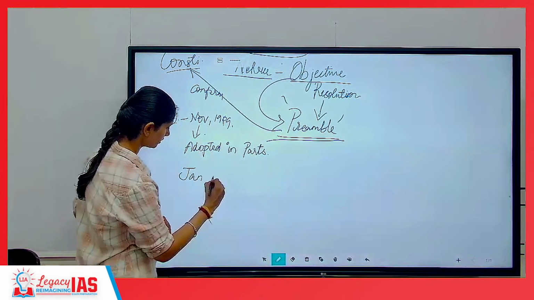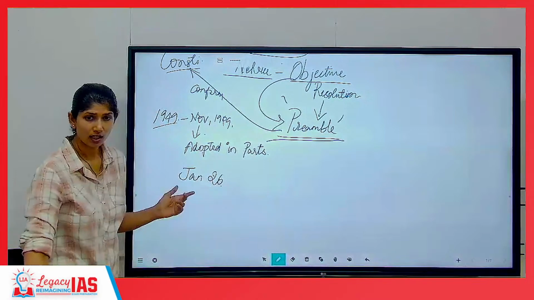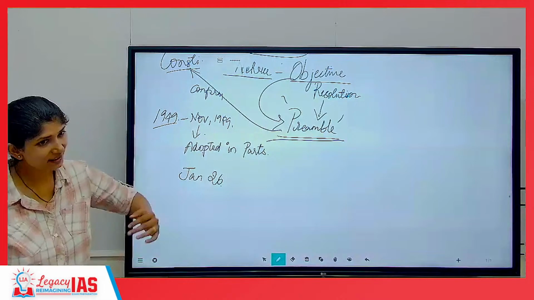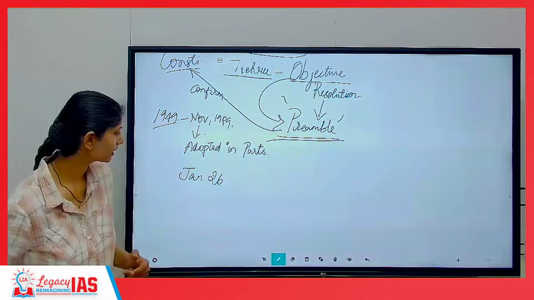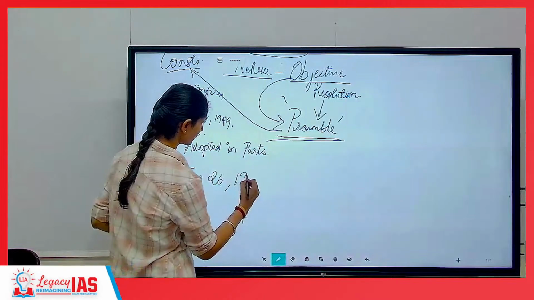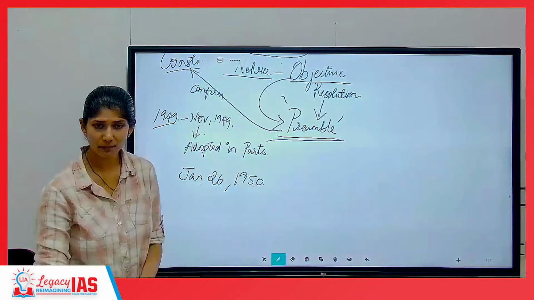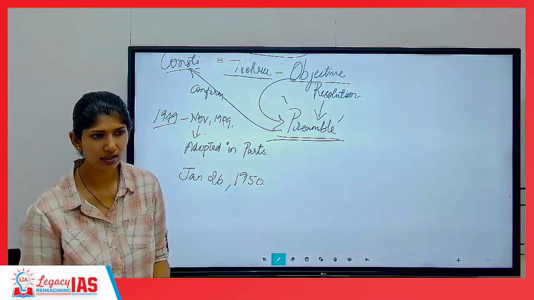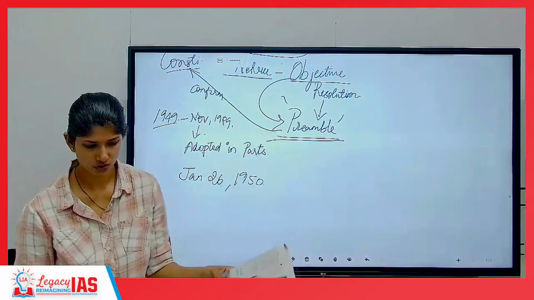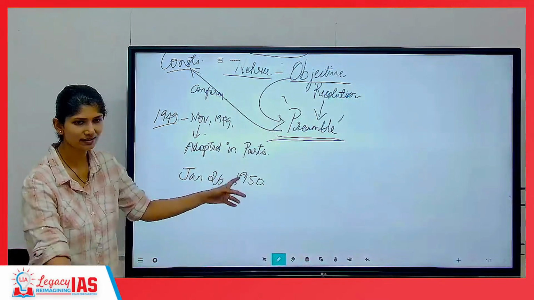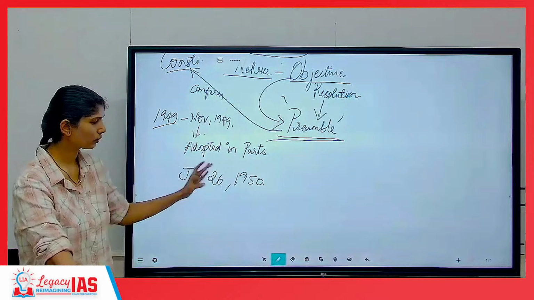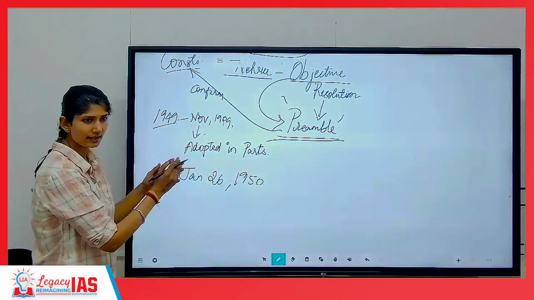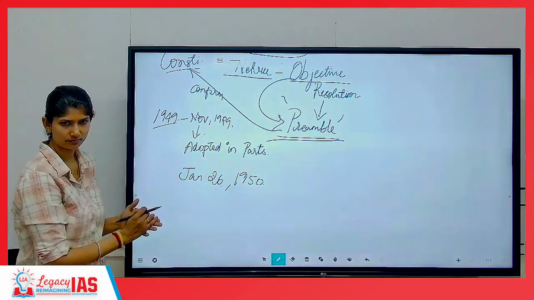this date, right? You know what is the importance of this date? 1935. To be in conformity with that particular date, January 26, 1950, the remaining 10 pages were there, no? I put it in this book. I put all the preamble and completely I finished my constitution. And on January 26, 1950, complete constitution was adopted. When I say adopted in parts, first 10 pages I put it here. Next last remaining 10 pages I put it here.